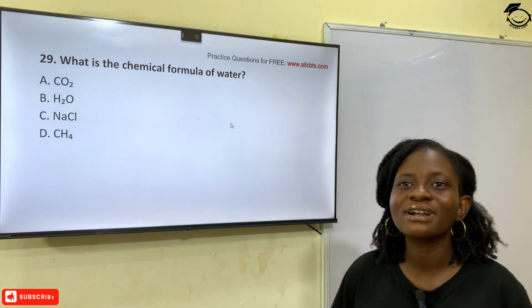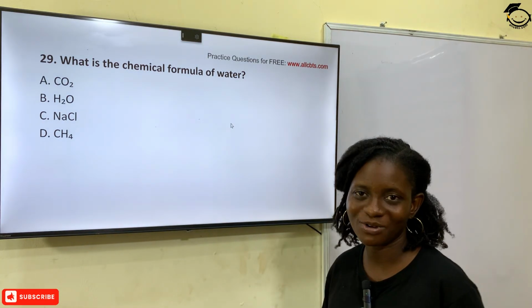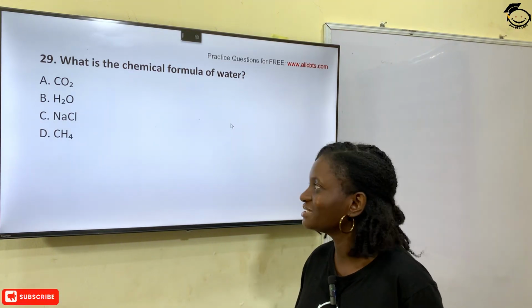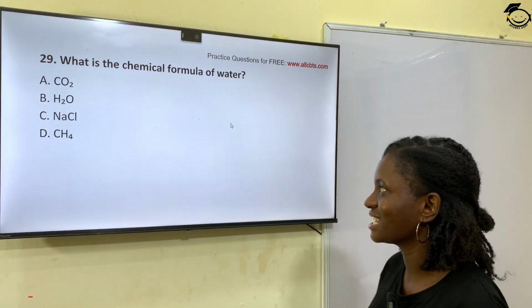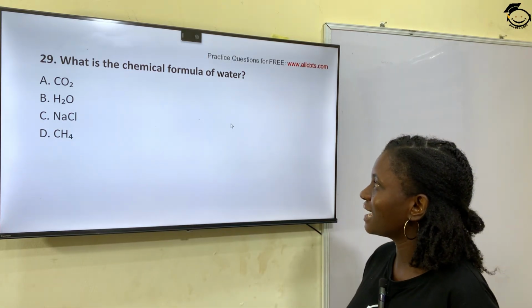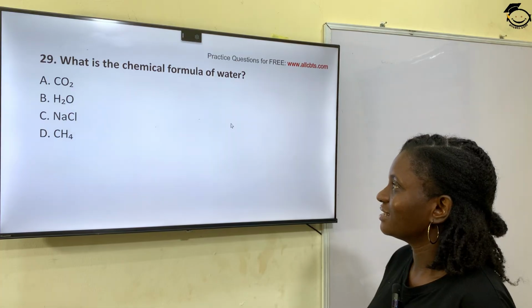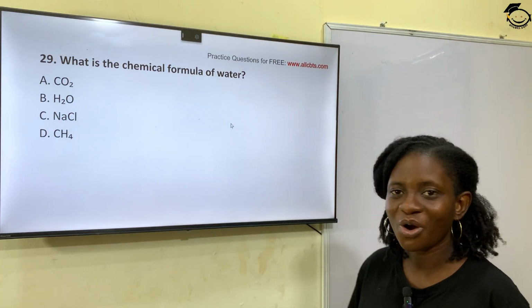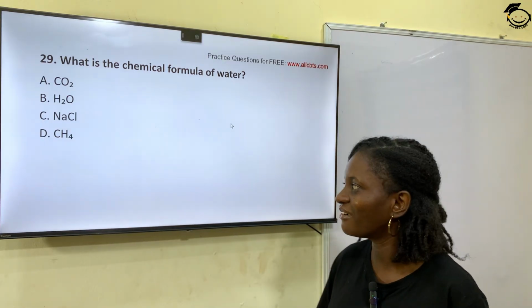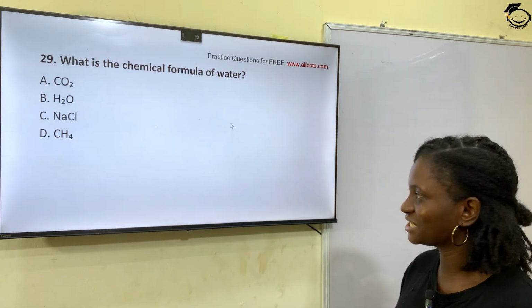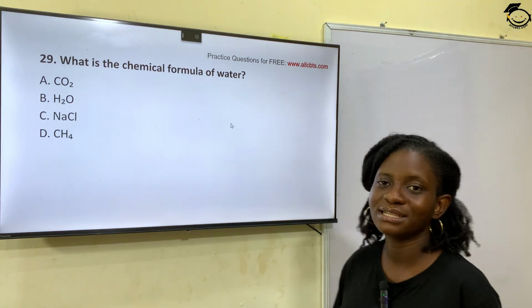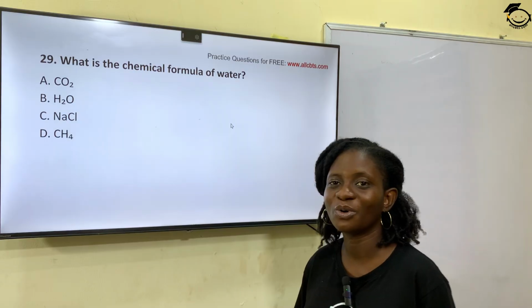Question 29. What is the chemical formula of water? We all know that water contains hydrogen and oxygen. So the answer, option A, CO2, option B, H2O, option C, NaCl, option D, CH4. So the correct chemical formula of water is H2O, option B.